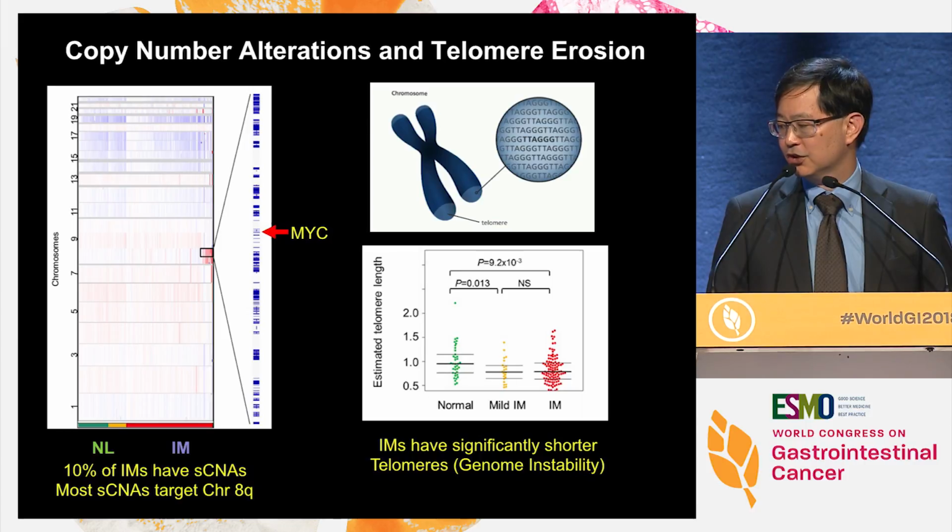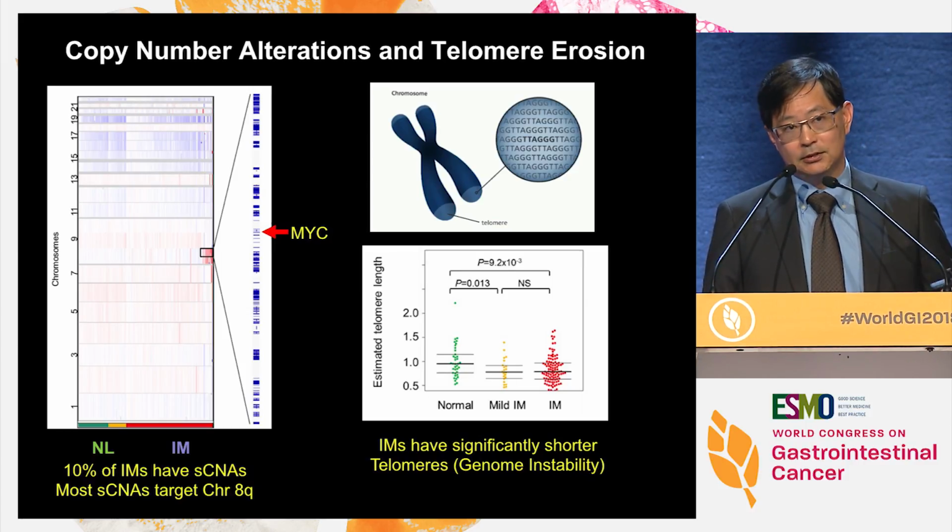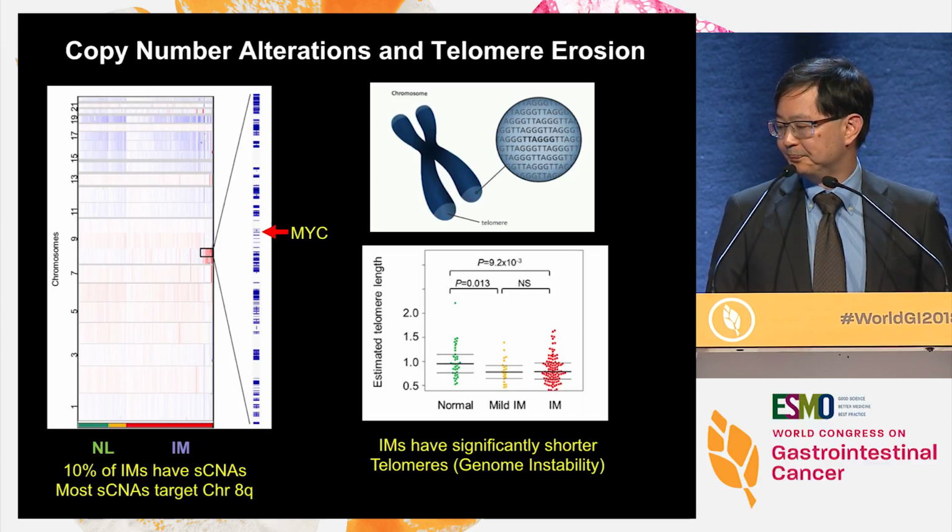We've looked at telomeres, which are the lengths at the ends of the chromosome that, if they start to erode, will create genomic instability. And here also we find that when you progress from normal to mild IM to IM, your telomeres become shorter, again being a setup for genomic instability.